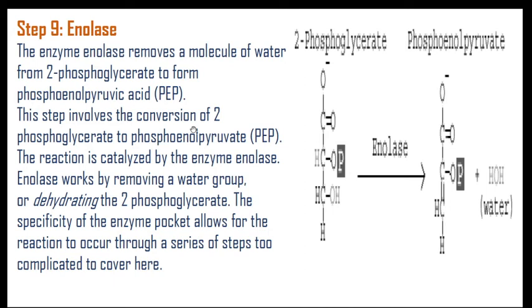This step involves conversion of phosphoglycerate to phosphoenolpyruvate, PEP, and the reaction is catalyzed by the enzyme enolase. Enolase works by removing a water group, that is, it is a dehydrating agent. The specificity of the enzyme pockets allows the reaction to occur through a series of steps.